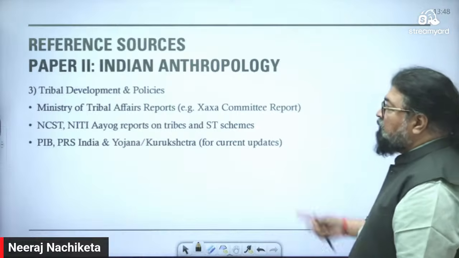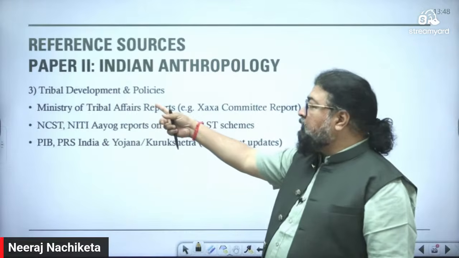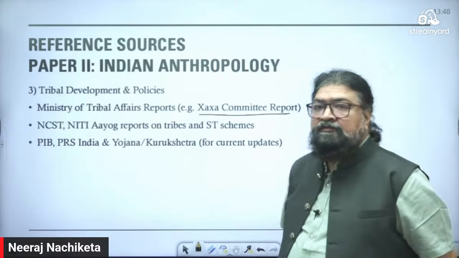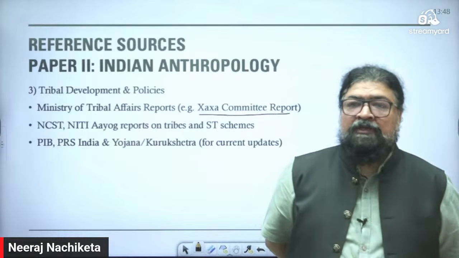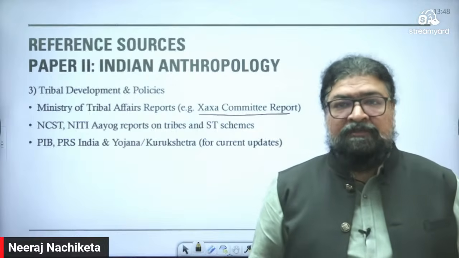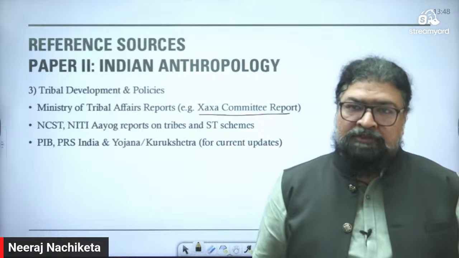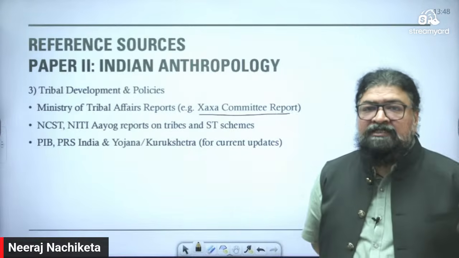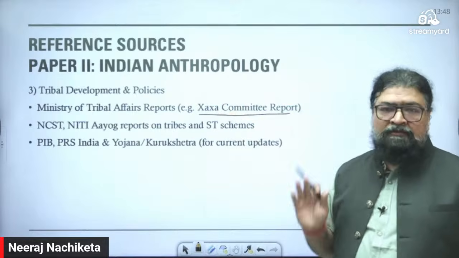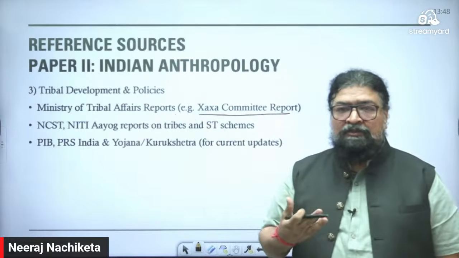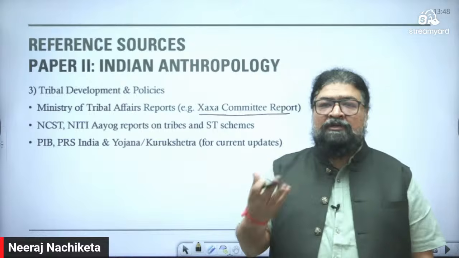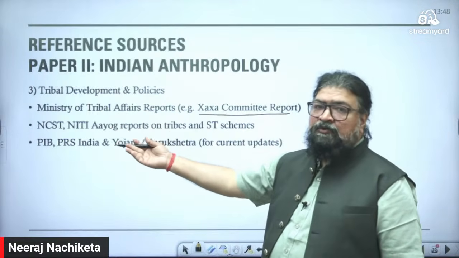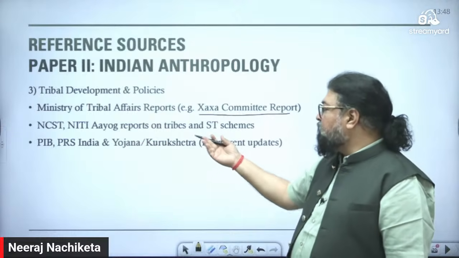Then coming to here, paper 2, Indian Anthropology, Tribal Development Policy, Ministry of Tribal Affairs, you know, reports like Xaxa Committee report. PIB, you know, PIB. See, the topic of tribal problems and tribal development. So that is a government source. Various committees have been formed after independence. One of the prime one is Xaxa Committee. So that is available online. We'll go to the highlight recommendation. Recommendation of the committee will go to that. Then you know that Niti Aayog, National Commission on Scheduled Tribes, Niti Aayog reports on tribes and scheduled tribes.